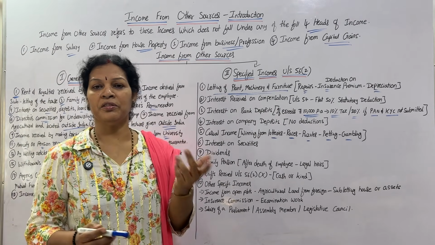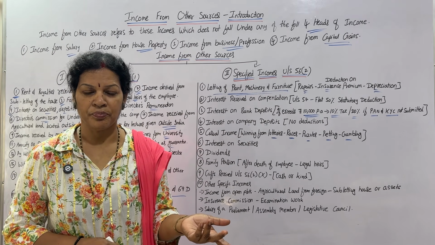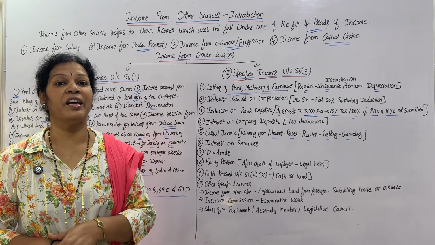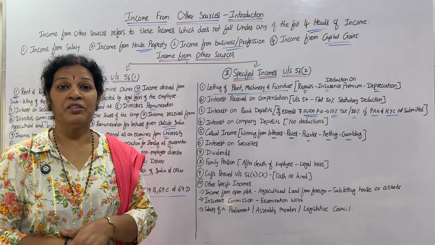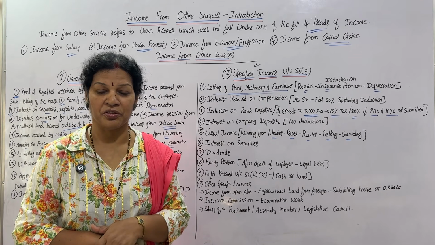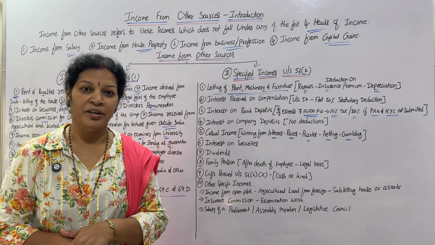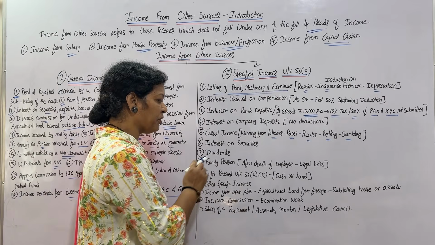Next, interest on securities. Interest on securities means it can be shares, debentures. So this is also chargeable, total chargeable. That is considered as income from other sources. Next, dividends also. Dividends on debentures, whatever you are getting as dividend, that is also income from other sources. Specifically mentioned these items.